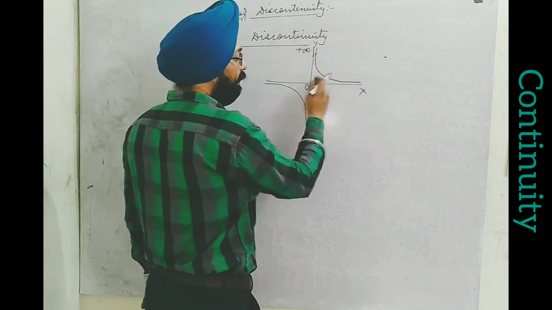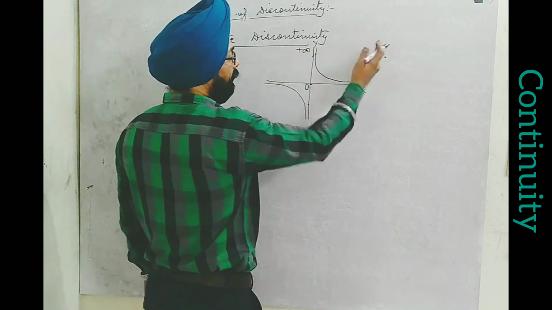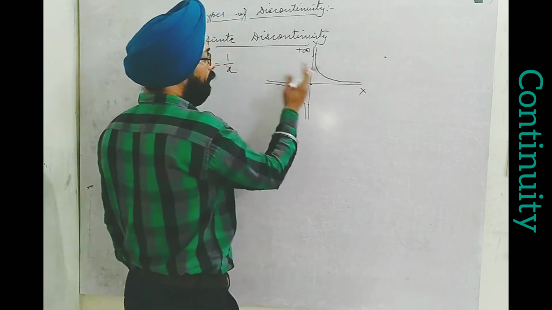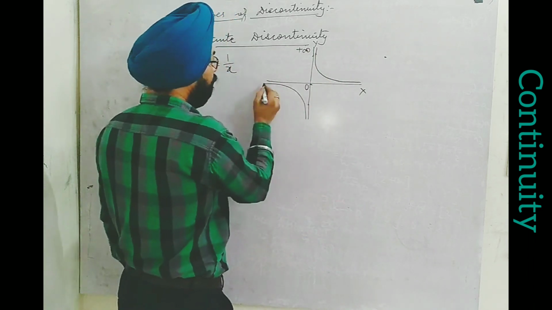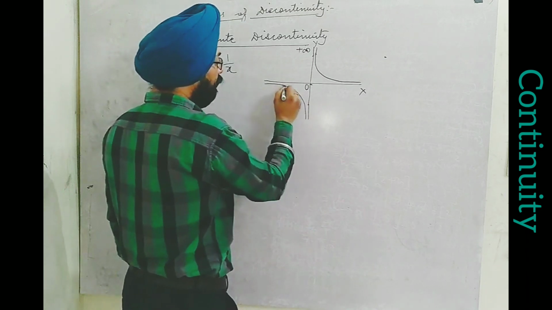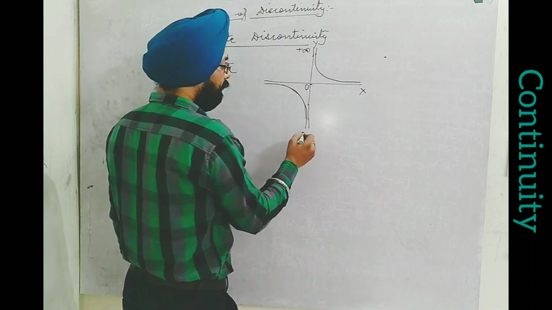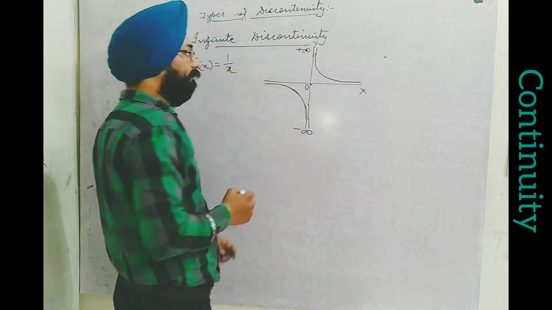But if we discuss the right hand side of 0, for all positives. When we come to the left hand side of 0, for all negatives, I find that the graph comes parallel again but in the negative direction of the y-axis, means it is moving towards minus infinity.